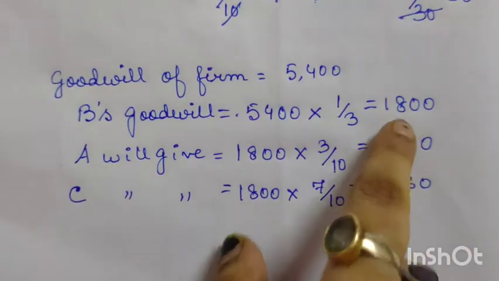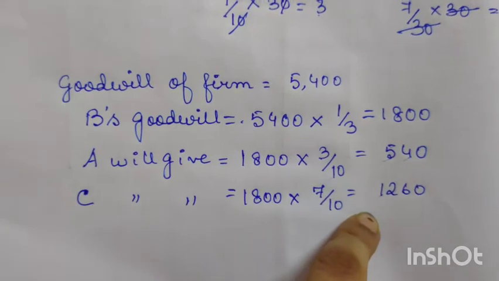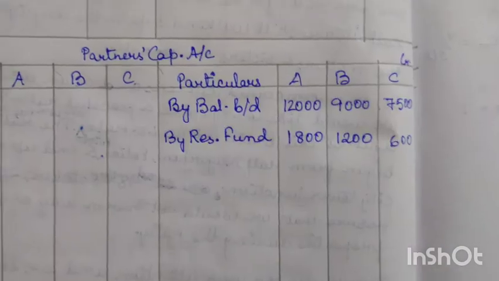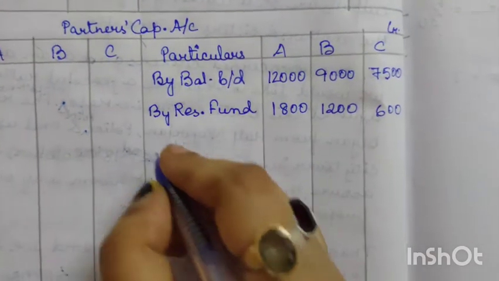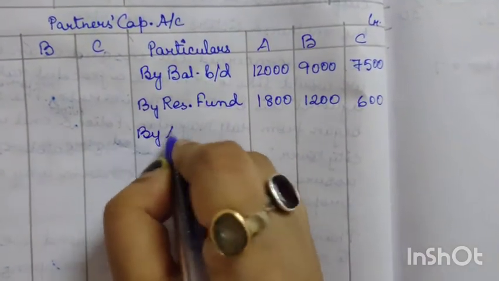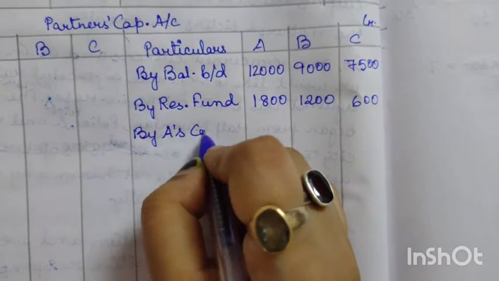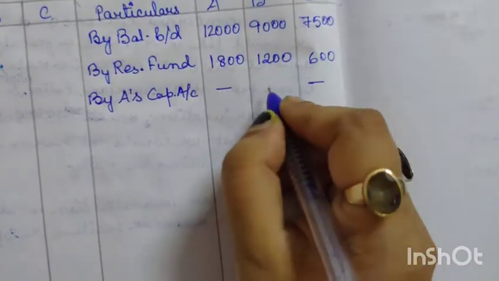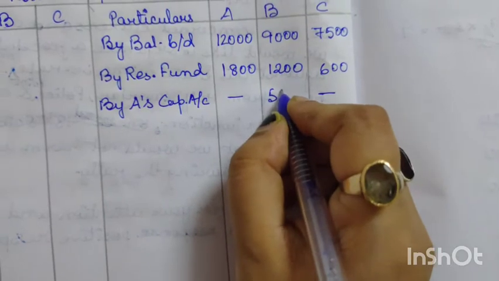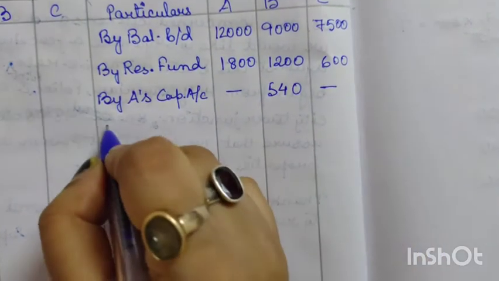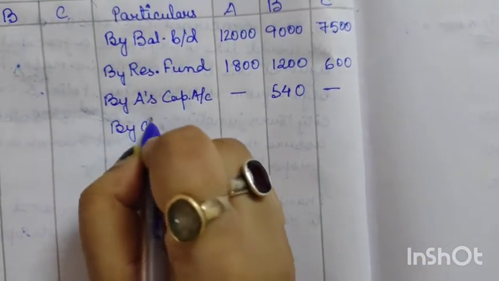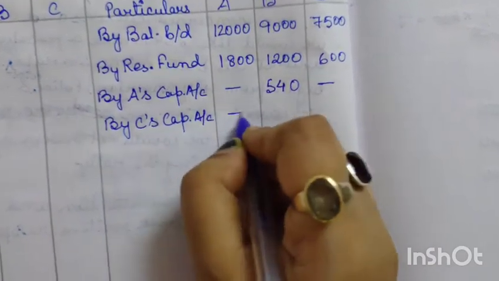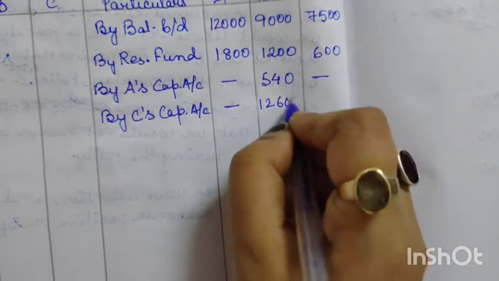So now we will record this amount in the partners' capital accounts. As B is retiring, first A will give him from A's capital account 540 as per the calculation, and then C will give from C's capital account 1,260.